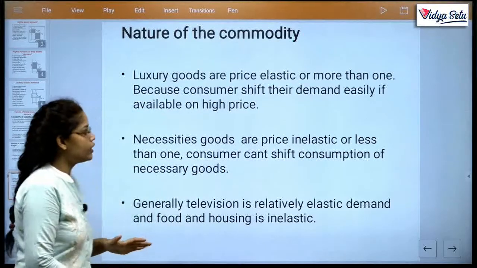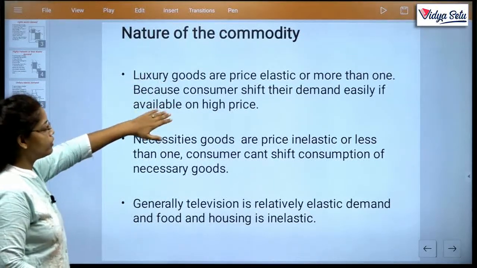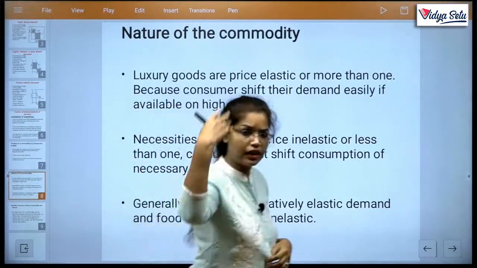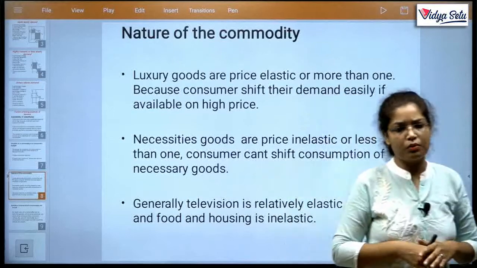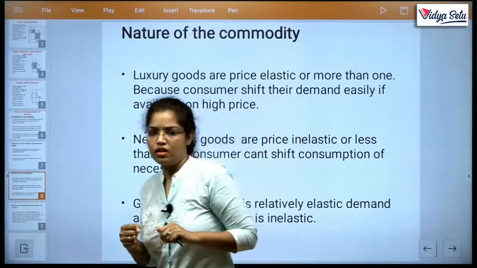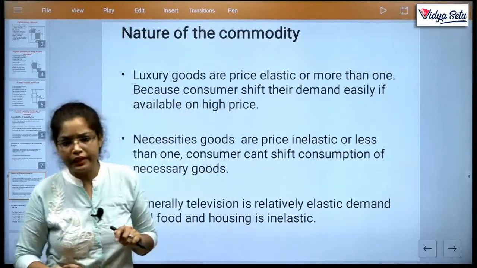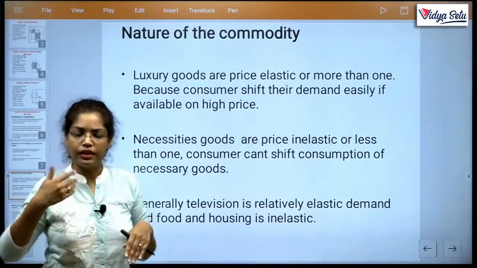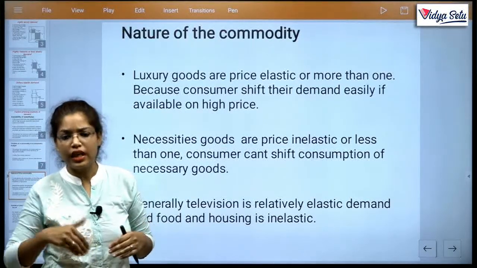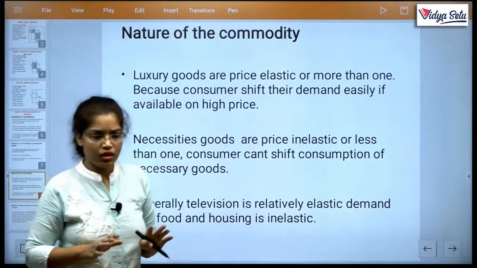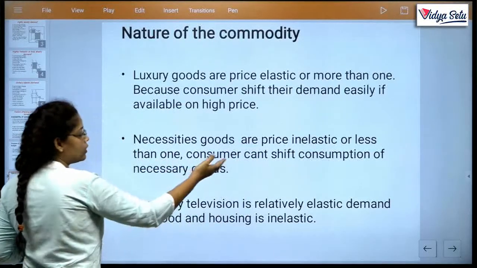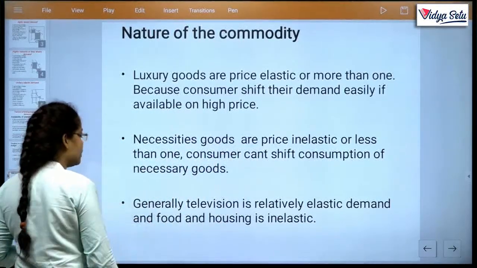In case of luxurious goods, the elasticity will be high, because we can shift our consumption. आज नहीं खरीदेंगे, दिवाली पे खरीद लेंगे, अगले साल खरीद लेंगे, this may be possible. But if necessity goods change their prices, suppose medicines, suppose wheat, if prices of wheat continuously increase, then we can't shift our consumption. हम ऐसे नहीं बोल सकते आज नहीं यार 2 दिन बाद खा लेंगे, ठीक है? So necessity goods are price inelastic, or less than one. Consumers can't shift consumption of necessary goods.